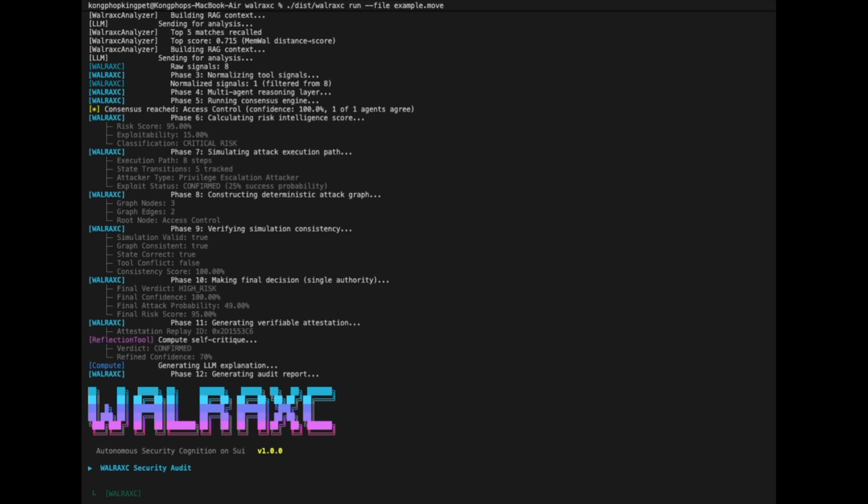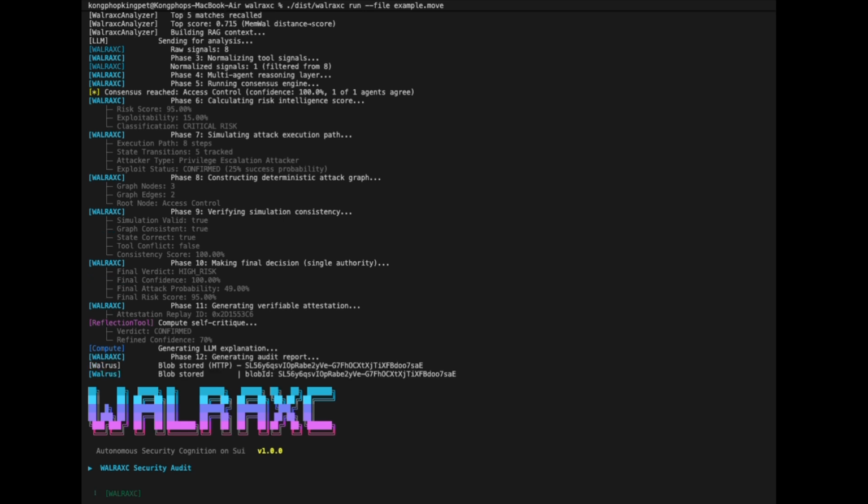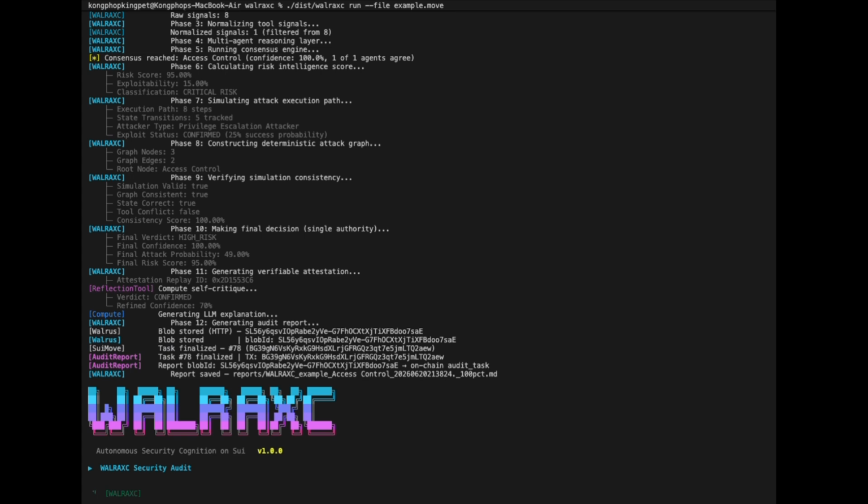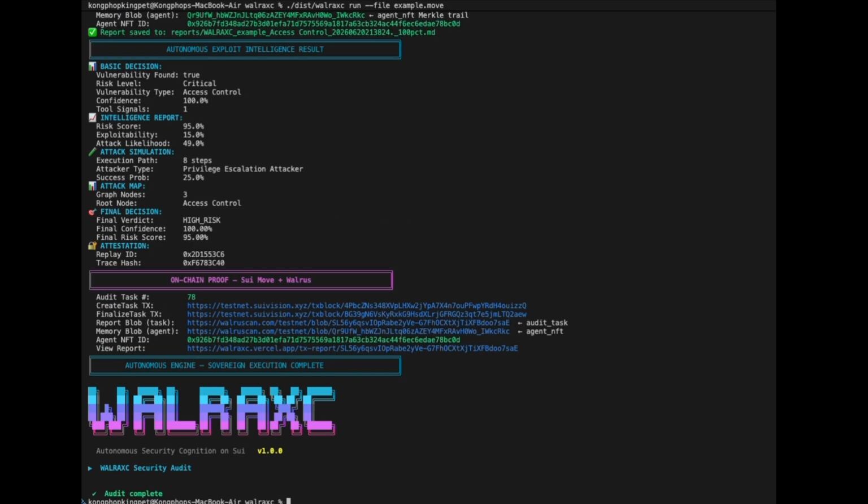For our architecture, we are waiting for it to generate the audit report and the LLM thinking. It shows the transaction hash that we uploaded onto the on-chain. There is a result from the on-chain.